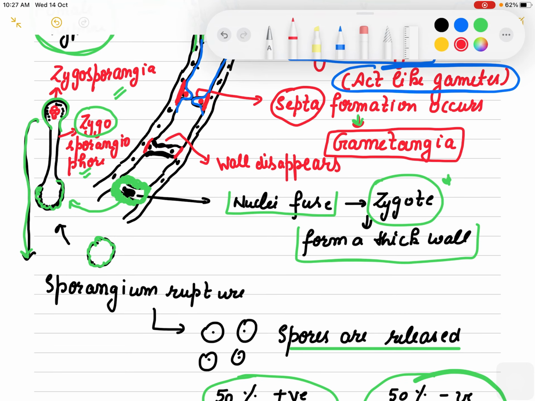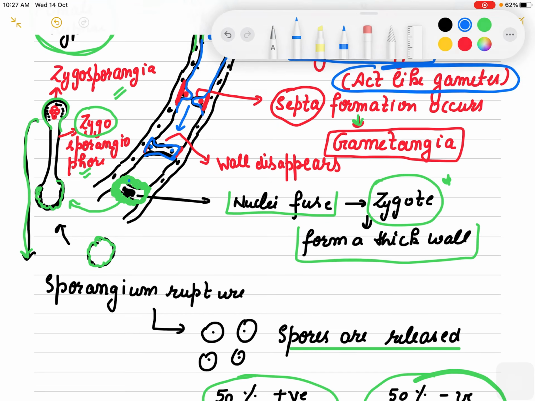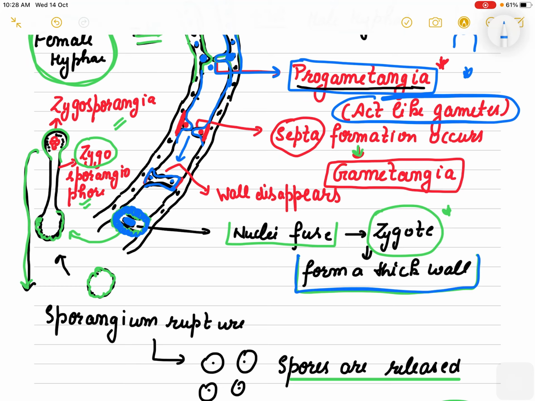After the formation of gametangia, the wall disappears, right? The wall at the two fusing points disappears, and these two nuclei fuse. As you can see, these nuclei fuse and they form a thick wall around them. So a thick wall is formed and it is known as the zygote. So progametangia, gametangia, and finally the zygote is formed.